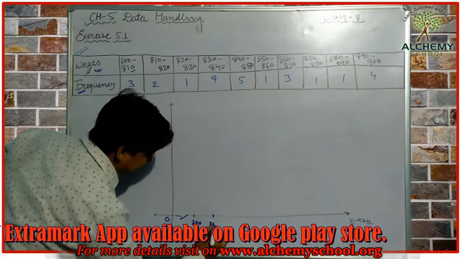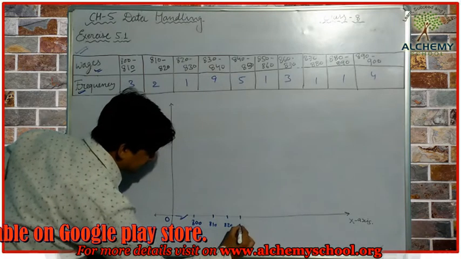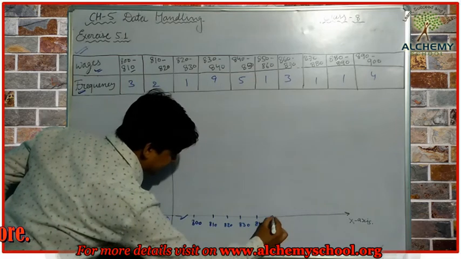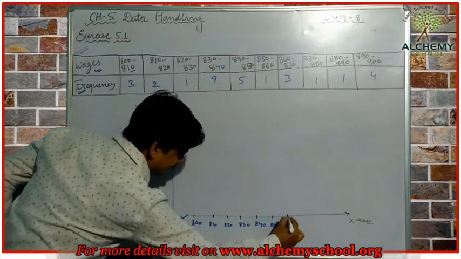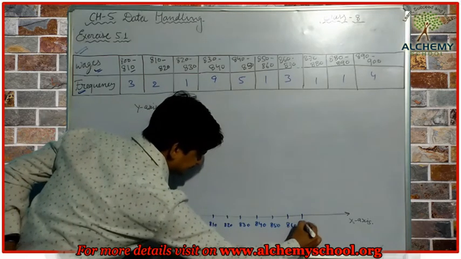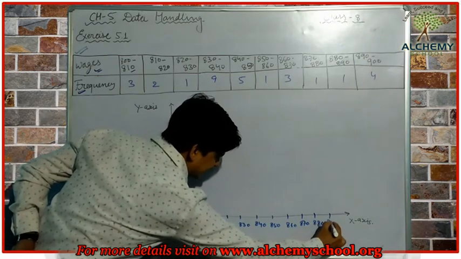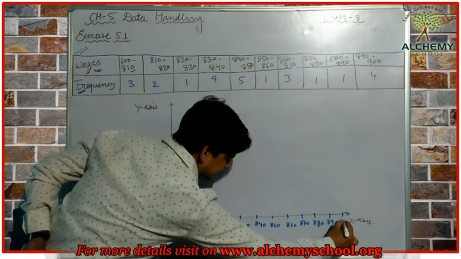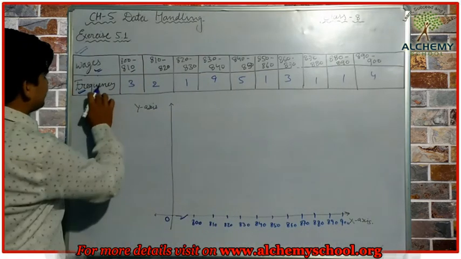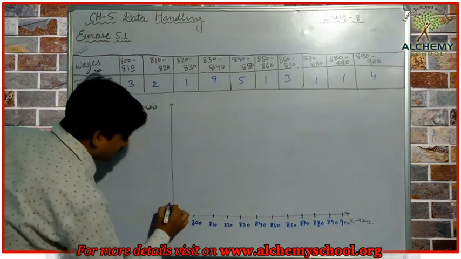Second is 810, third is 820, fourth is 830, fifth is 840, 850, 860, 870, 880, 890 and 900. Okay, on the y-axis we are going to represent the frequency, and frequency shows the number of workers.